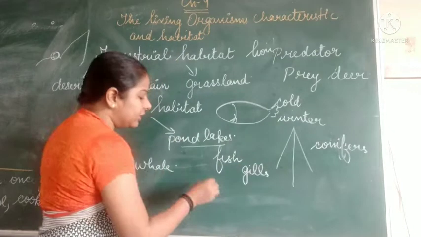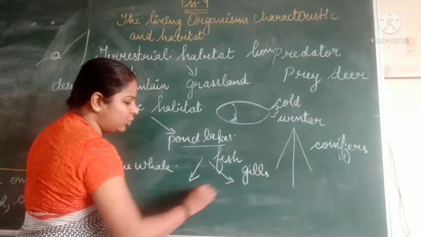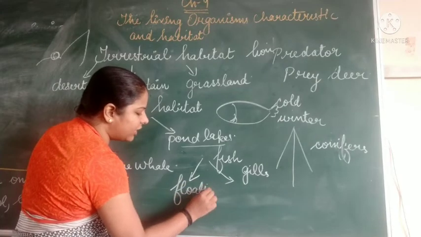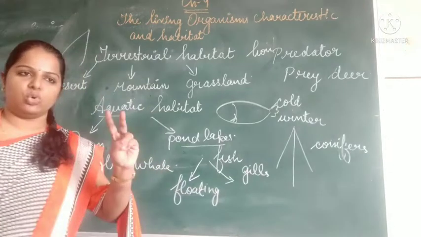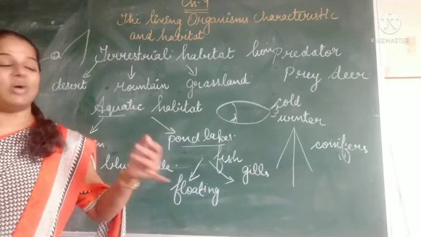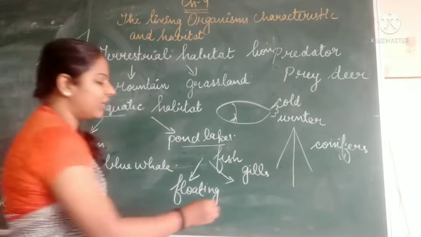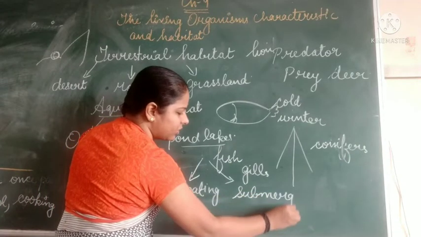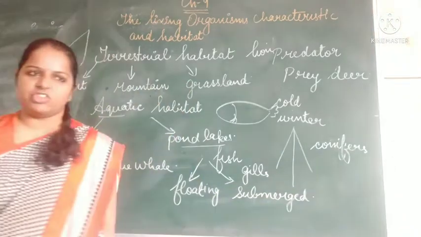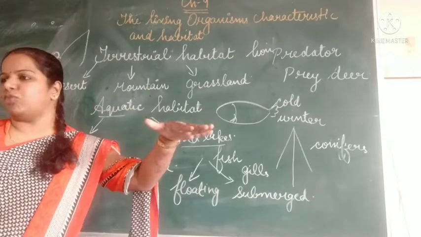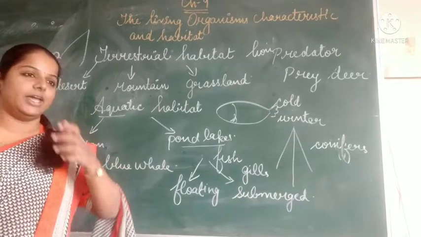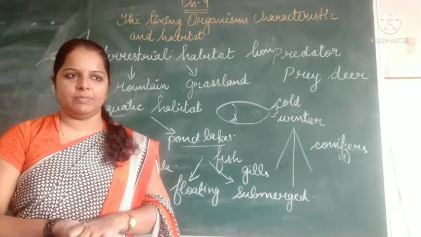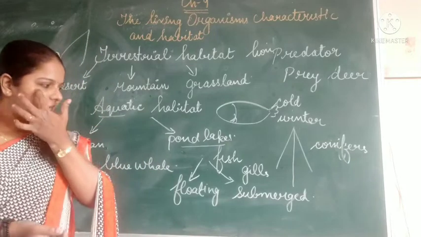The plants that live in water and lakes can be divided into two types: floating plants and submerged plants. The plant that floats on the surface is called a floating plant, for example the water lily.